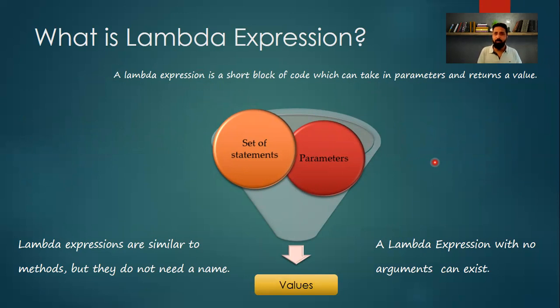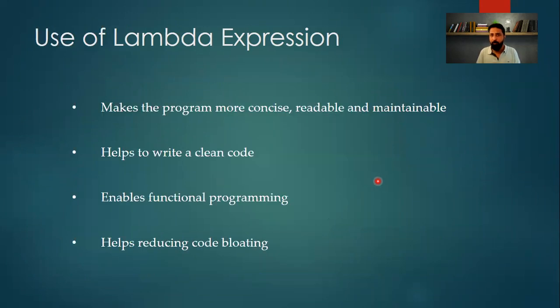But how different is that from a method? Method does the same thing, right? So a lambda expression is similar to a method, but it has no name. That means it is an anonymous kind of method. And a lambda expression can take parameters or it cannot take parameters. That means it can have zero arguments whenever we are talking about the expression.